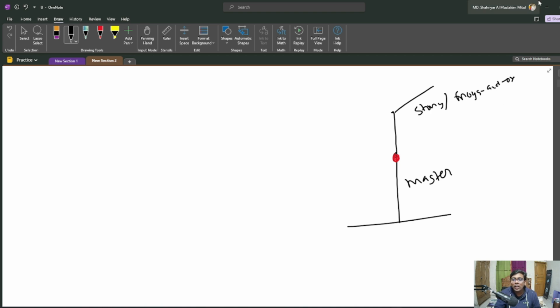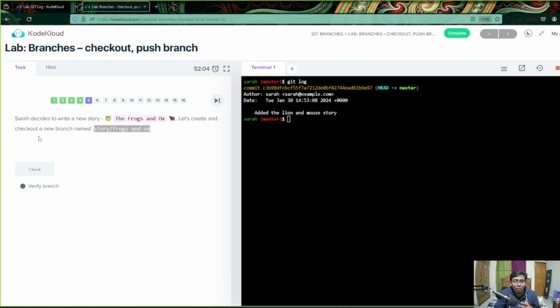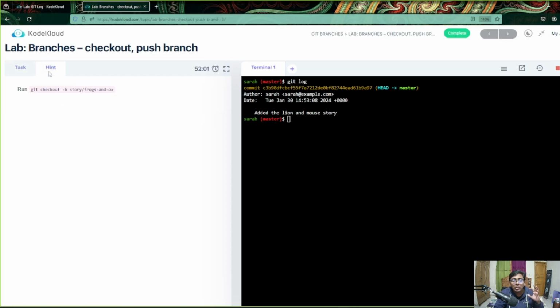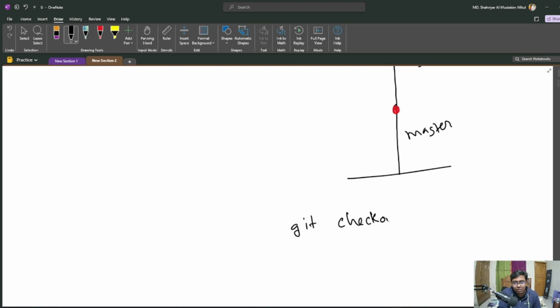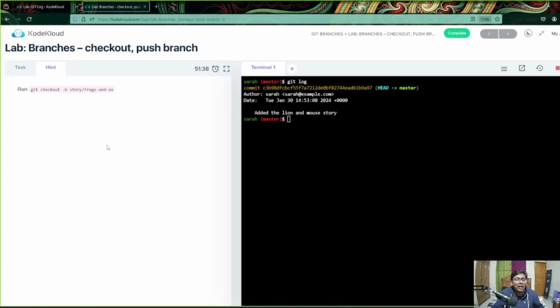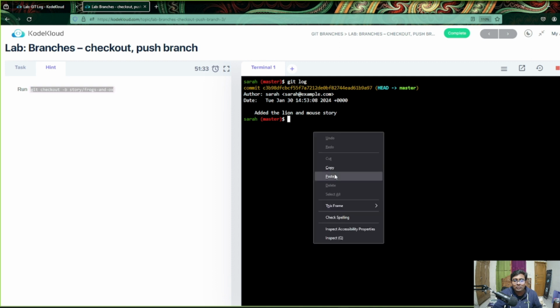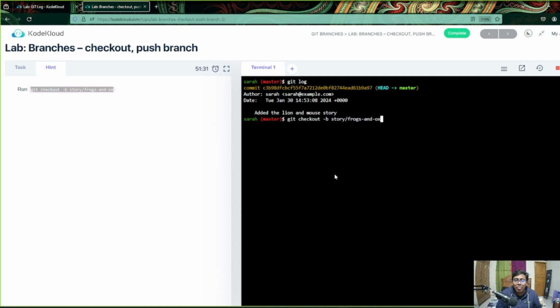And to create a branch, what we have to do is use git checkout -b and the branch name. So you can write git checkout -b, that means branch, and the branch name. Great.